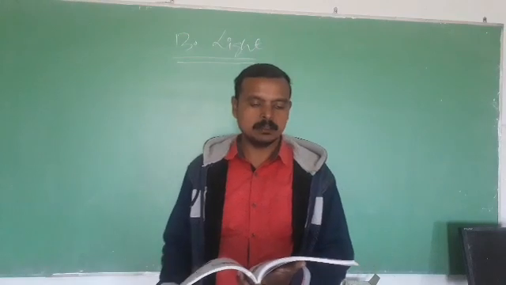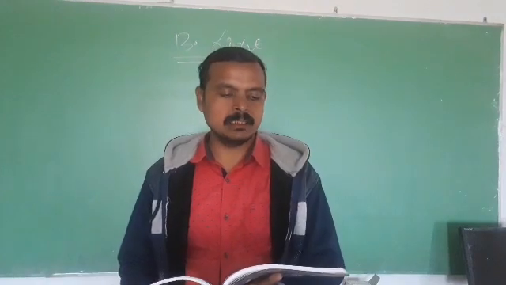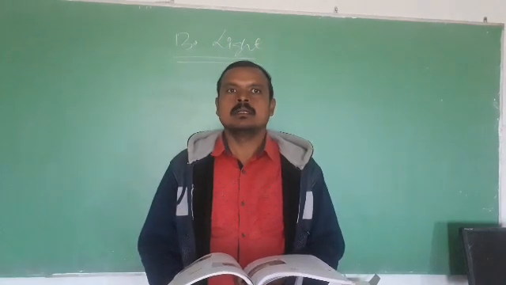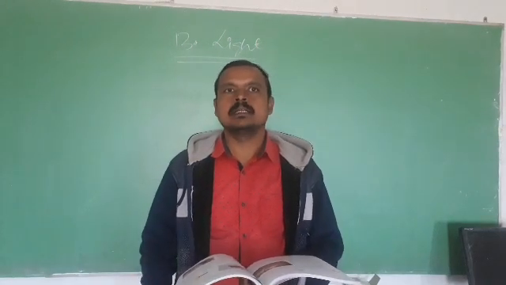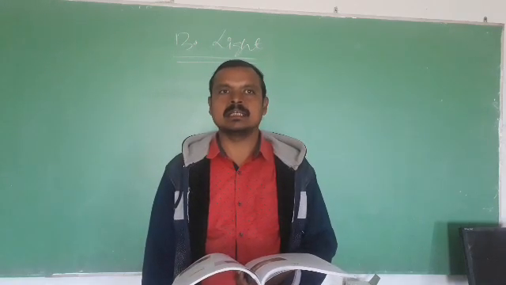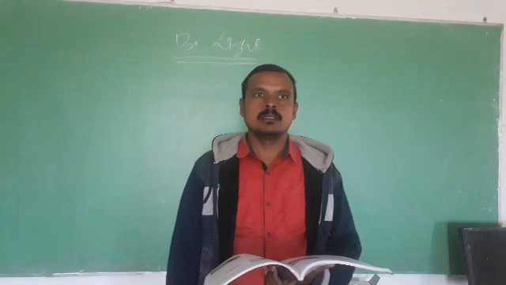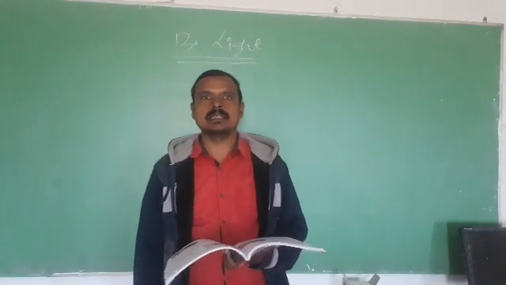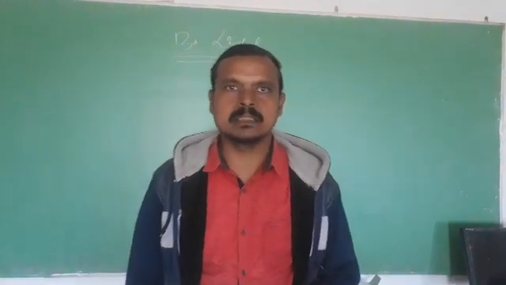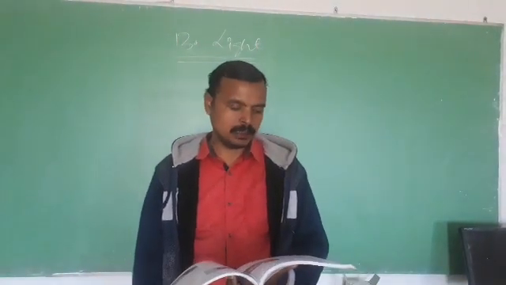Today I am going to teach you chapter 13 and the name of the topic is light. Students, we can see everything in this world around you due to light only. Without light we can't see anything, and in this universe the sun is the ultimate source of light. Earth doesn't have light, so it gets light from the sun, and when light reflects on everything we can see the beautiful world.